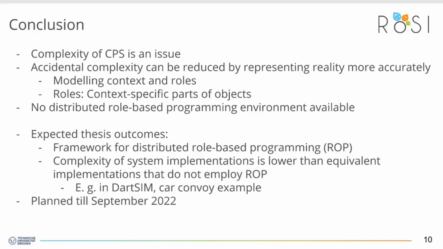So to conclude, I want to stress that the complexity of cyber-physical systems is an issue that can be partially addressed by reducing the accidental complexity of the systems. The accidental complexity can be reduced by more accurately representing the real world. Because in the real world, objects behave differently in specific contexts, this should be reflected in the system models by explicitly modeling context and roles. And currently, there is no general purpose environment for distributed role-based programming. This is the main thing that I want to address in my thesis.